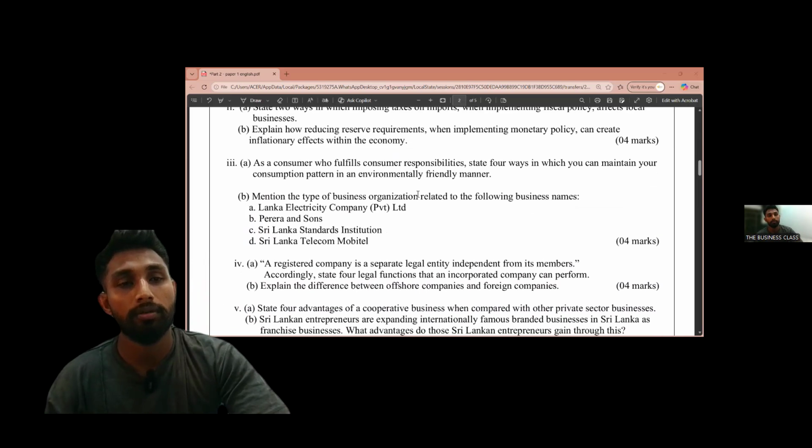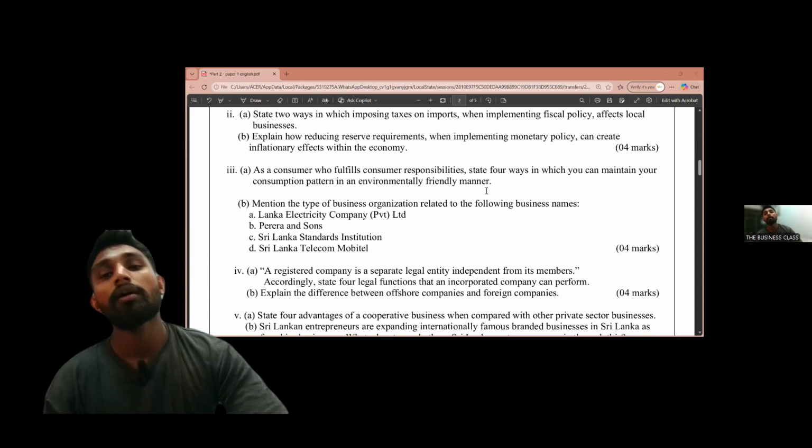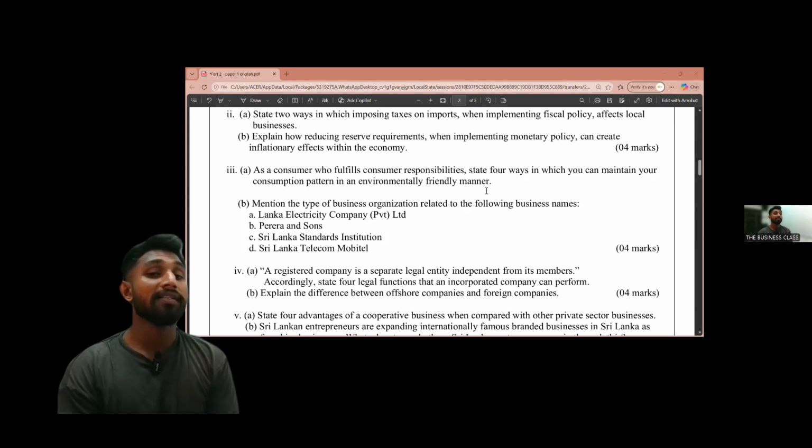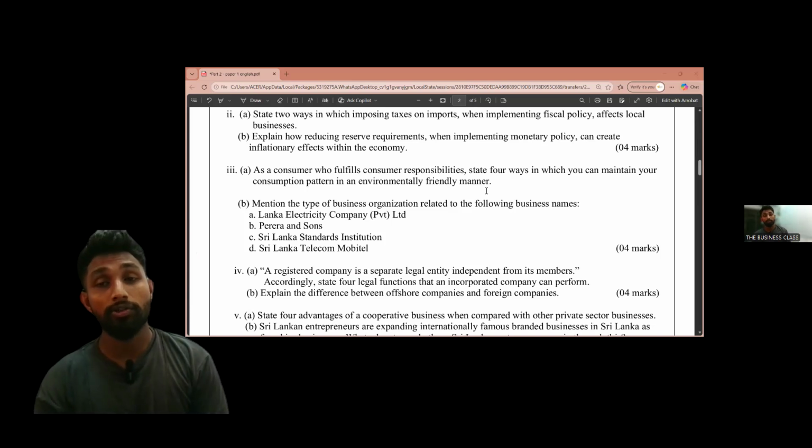Then the next question. As a consumer who fulfills consumer responsibilities, state 4 ways in which you can maintain your consumption pattern in an environmentally friendly manner, right? When we are discussing consumer responsibilities, there are responsibilities that we can do towards the environment, and that environment is coming under society.